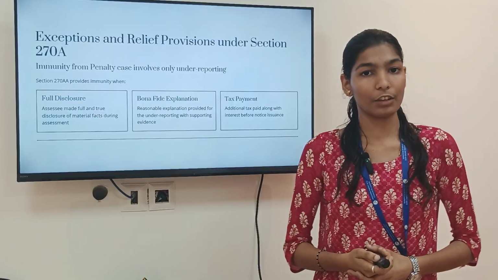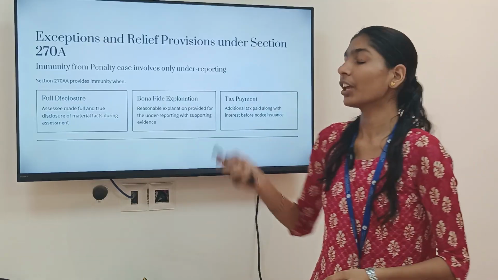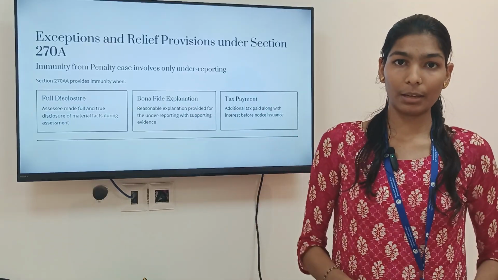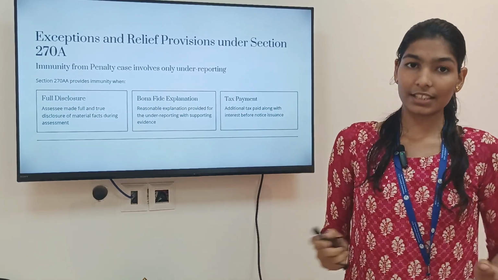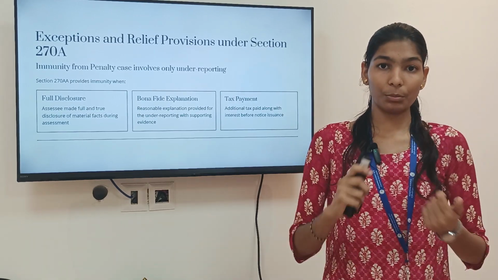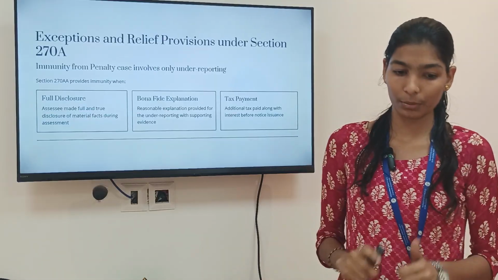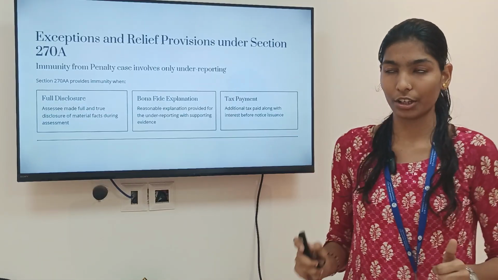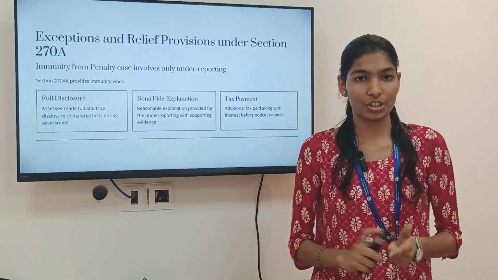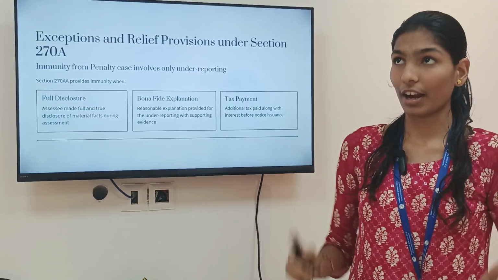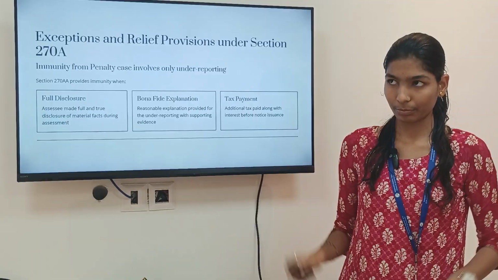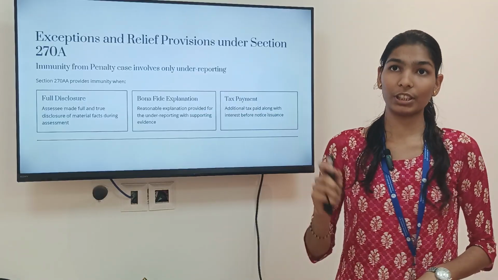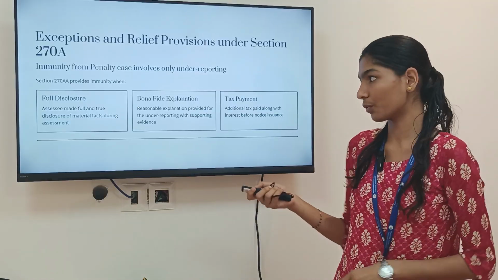Now exemptions and relief provision under section 270A. This exemption is only available for underreporting. These exemptions we can't claim for misreporting. You can claim this exemption or immunity only if you make full disclosure, like you have given all the disclosures, like why you have underreported, and a bona fide explanation, you have a proper explanation of underreporting. And tax payment, you have paid the additional tax within the proper time or before issuing of the notice.